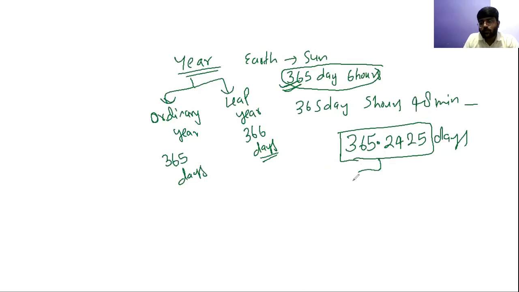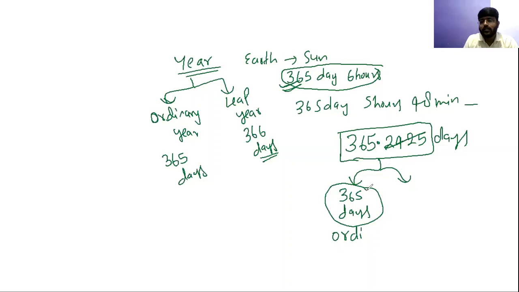So for the general calculation purpose, I have done some approximation. I was talking about the approximation. So this approximation we have done. We just left this part, 0.2425 part I left. So I have taken 365 days. And this 365 days time is known as ordinary year. So इसको मैंने ordinary कह दिया. मैंने क्या किया? I just removed this 0.2425 part and just taken 365 and I told that okay, this is just an ordinary year.